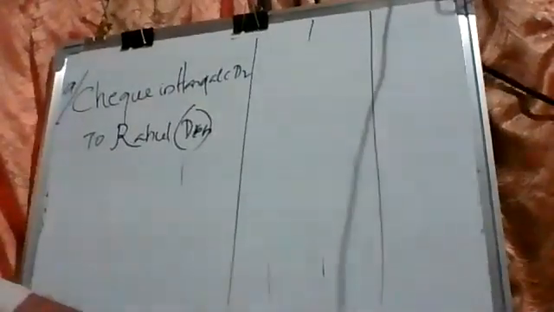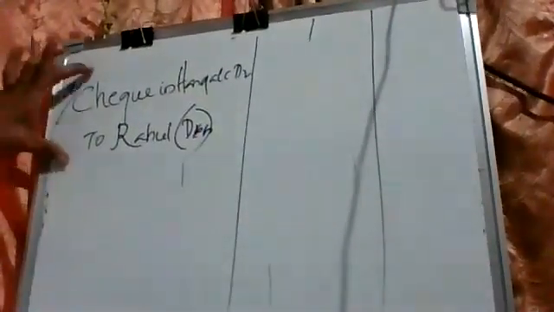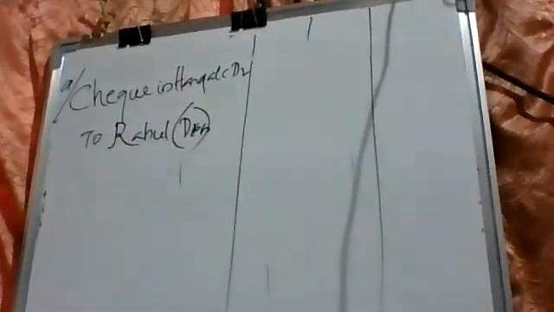Yes, sir. Okay. As per the modern approach, from the explanation, a brilliant student can say the reason immediately. Check in hand is debited according to the American approach, the modern approach. What is the reason? Increase in asset.